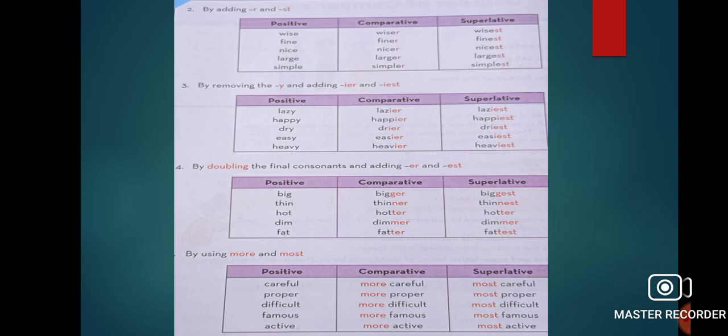By using more and most. So one more form is by using more and most, like careful, more careful, most careful. Proper, more proper, most proper. Active, more active, most active. And the last, how to apply these methods depends on the word that is in the positive form. We have to read the word carefully and then we have to think how we can change it into comparative form and superlative form.